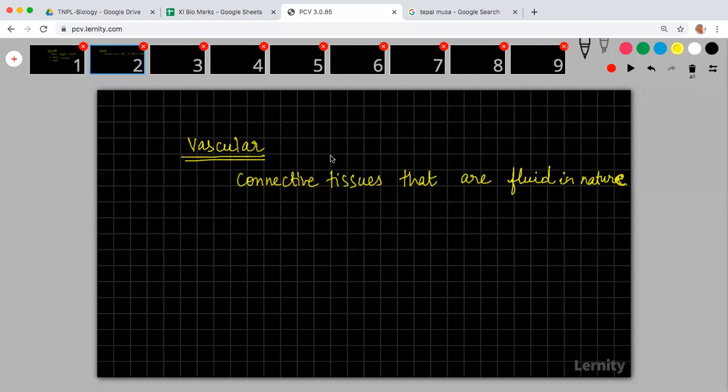So if you see this, blood is a specialized vascular tissue. Also, you have lymph, which is one more type of body fluid running in your body, which is also a specialized connective tissue. So these two are the fluid connective tissues in your body.